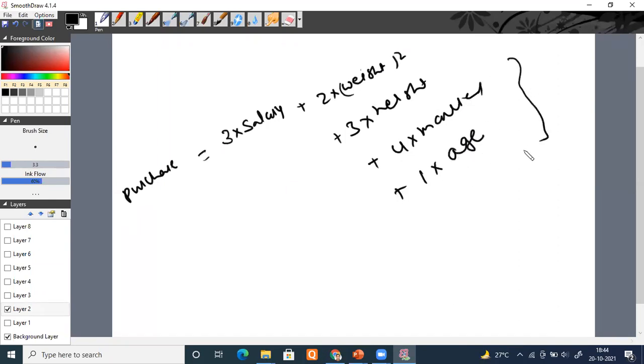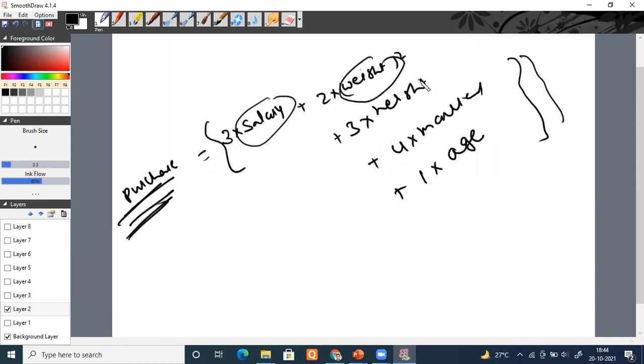Suppose it is predicting purchase or not. When you substitute the values, can you tell me which factor is going to decide your result? Which of the parameters, like salary, weight, height, married or unmarried, or age, is going to decide the outcome of this result?